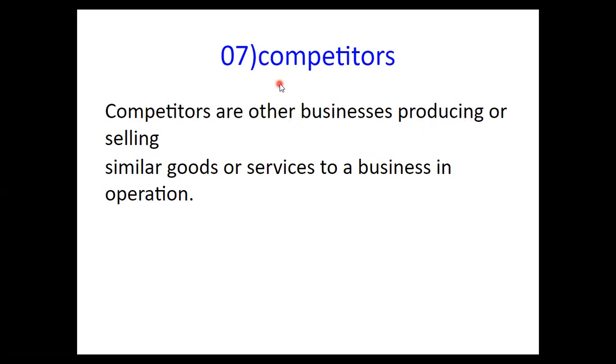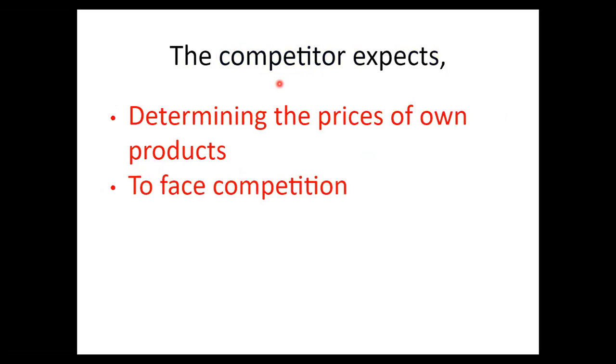Competitors. Competitors are other businesses producing or selling similar goods and services to a business in operation, like Pepsi and Coca-Cola. So they are competitors. They are producing the same good. So they are in a competition. Competitors expect to determine the price of their own products and to face competition.